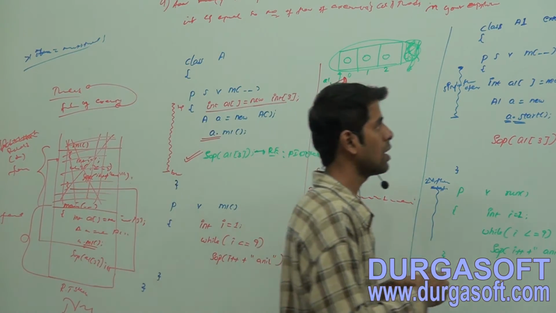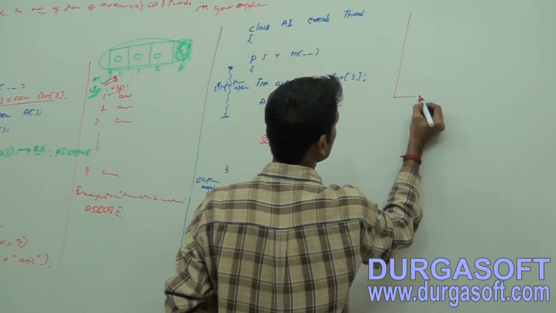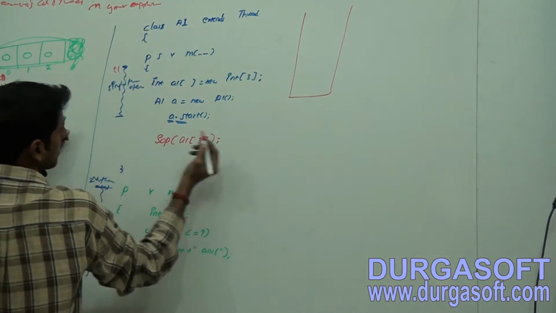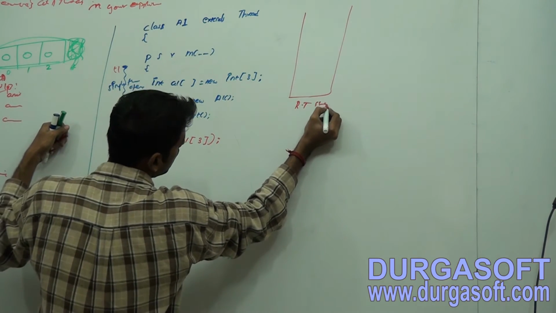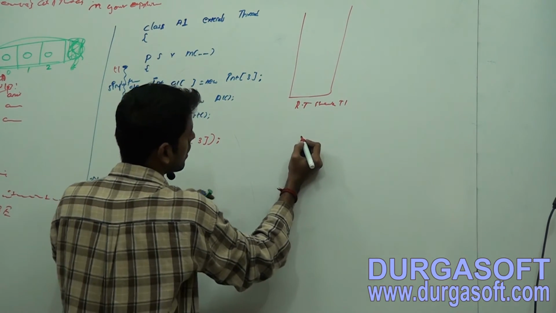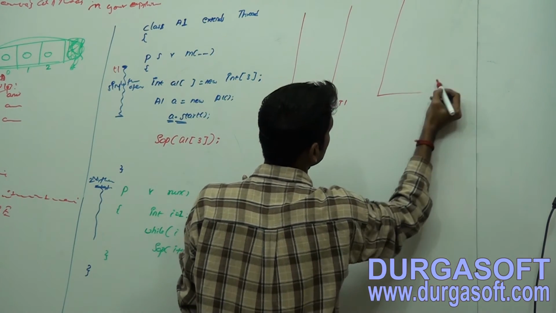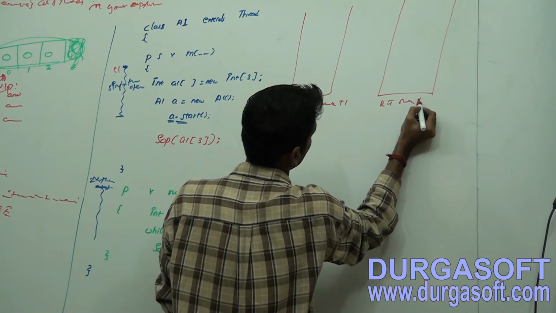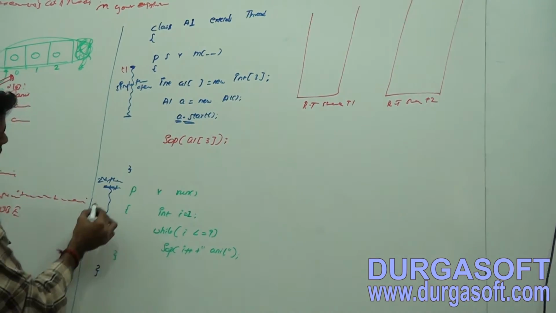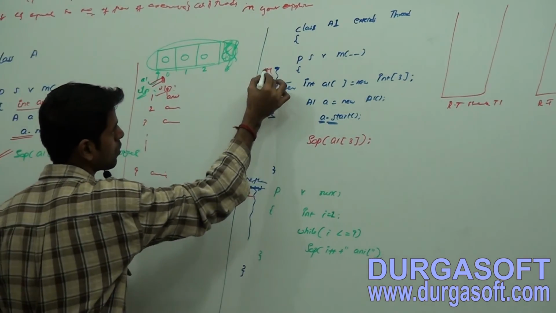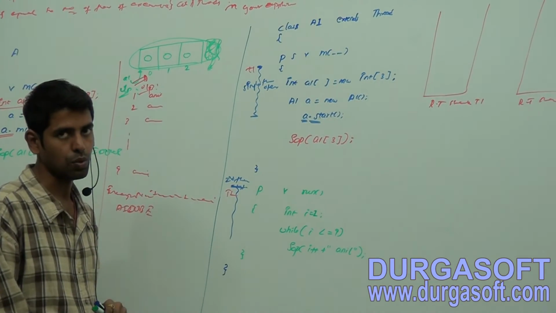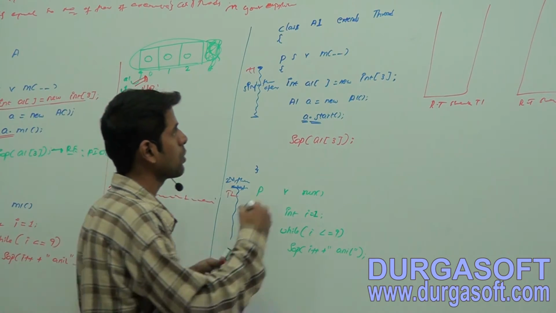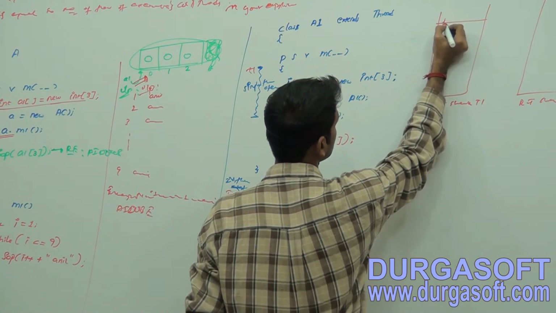Observe. Now there will be one runtime stack for this, let it be thread T1. Runtime stack for T1. And one more runtime stack for the second flow of execution, T2. Okay, T1 and T2. Now it will load the main method into this stack.